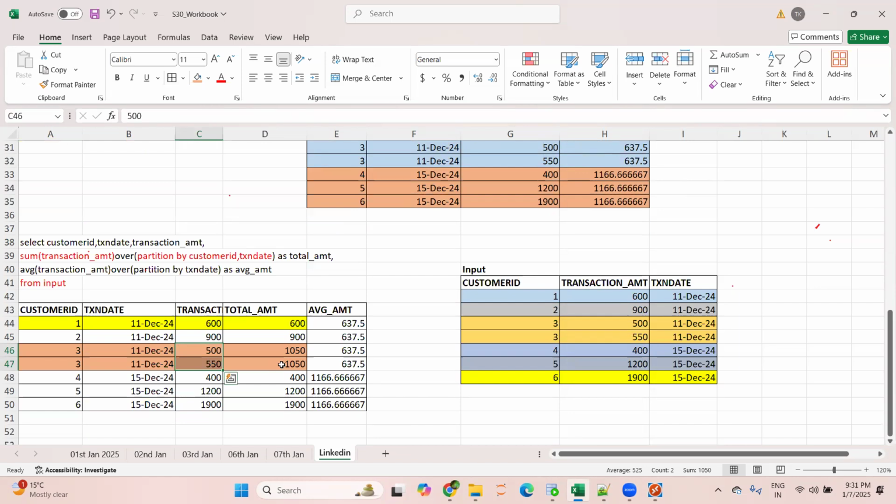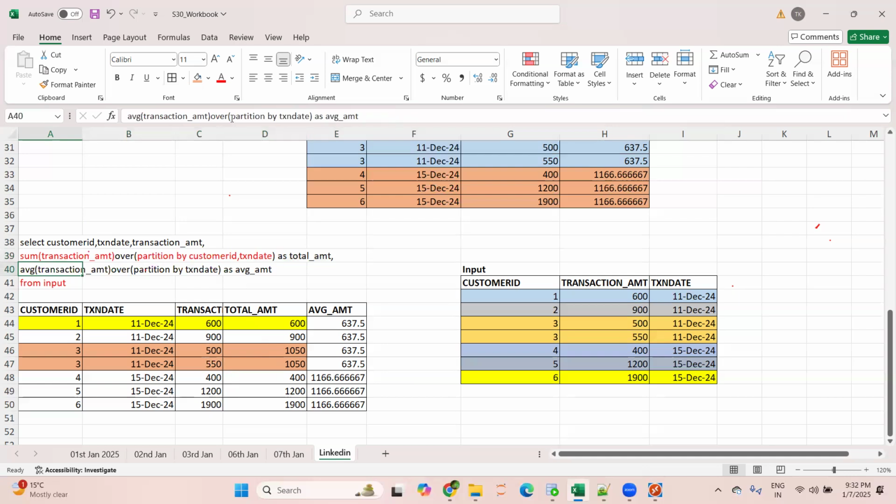I'm not telling you group by is not better. Group by has a separate use case. Partition by has a separate use case. But this is the difference between partition by and group by, and this is a very commonly asked interview question these days. Hope this is clear. You understood how this sum is getting derived? Yes, sir. Okay.